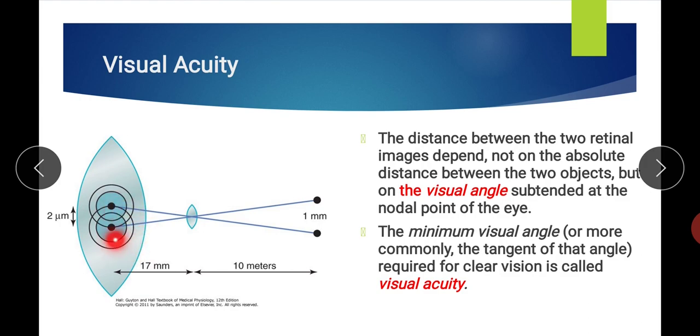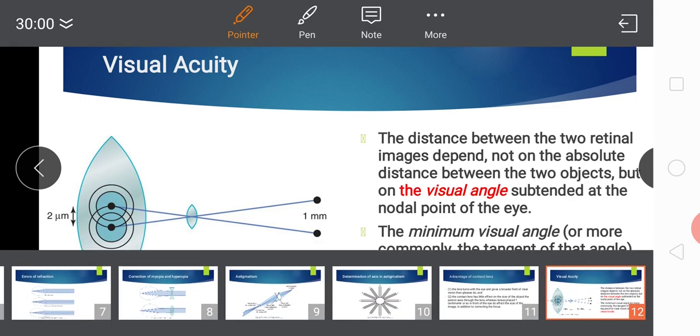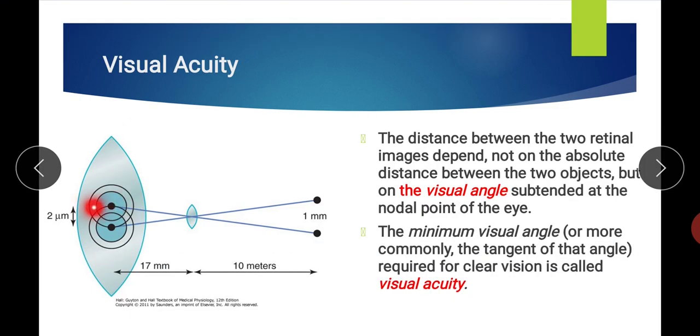These two images formed by a 2 point source of light are each of 11 micrometer diameter, and their centers are approximately 2 micrometer apart. Actually, this visual acuity we are discussing here is on the fovea centralis. The whole fovea has a diameter of 5 millimeter.